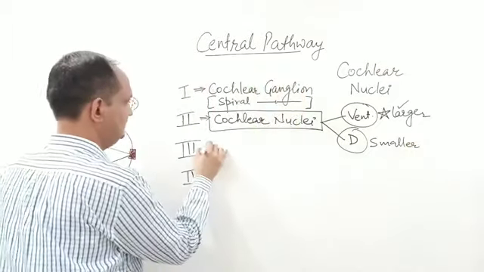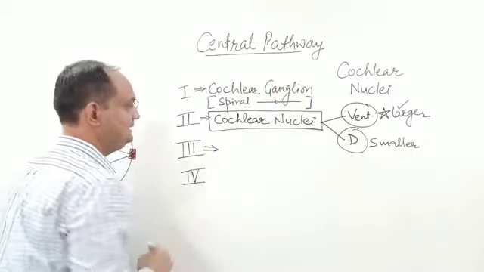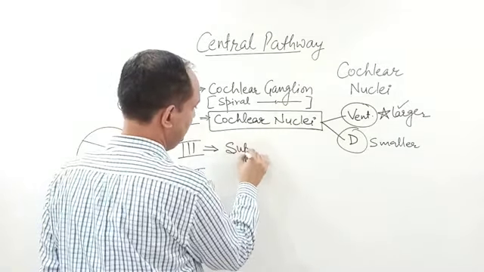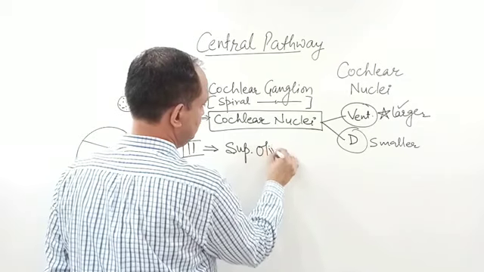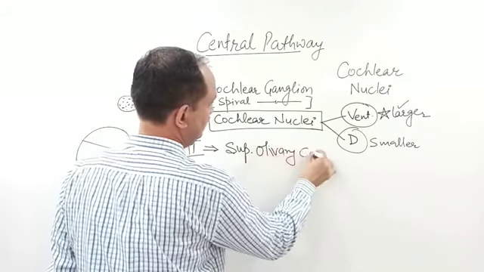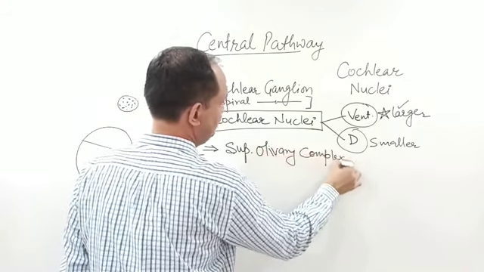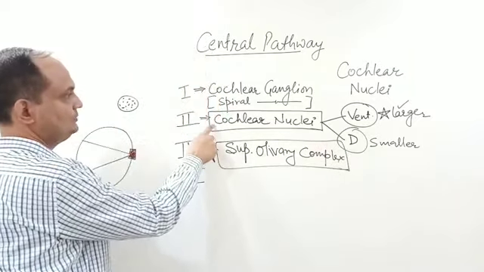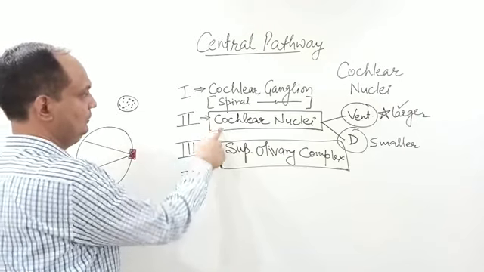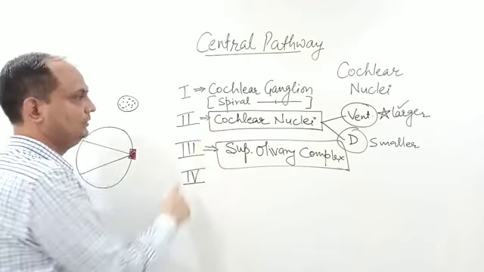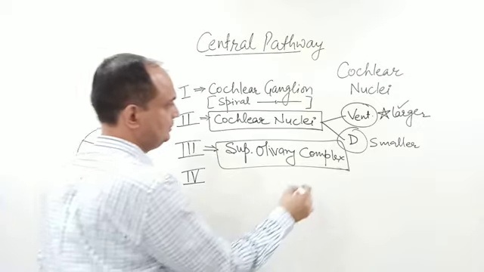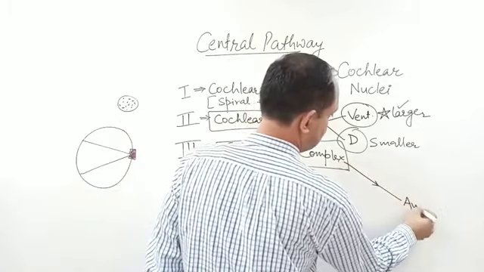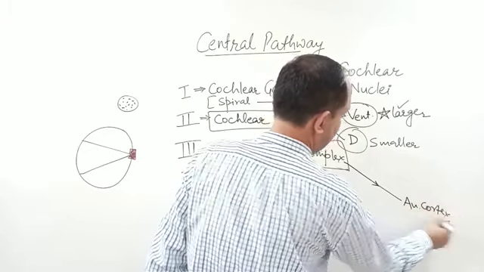Then you will have the third order neurons, and these third order neurons arise from the superior olivary complex. So the neurons which are present in the olivary complex will synapse with the neurons of the cochlear nuclei, and they will give rise to the third order neuron. Now these third order neurons will go to the auditory cortex.